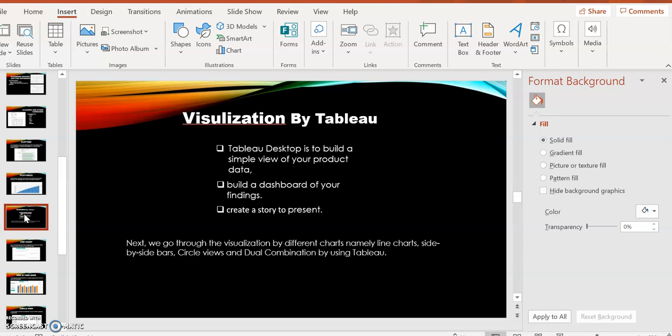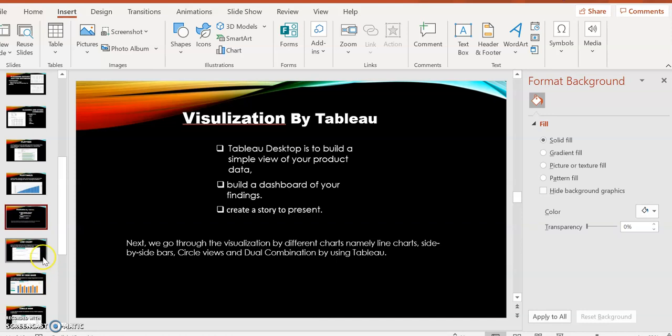And the next is build a dashboard of your findings. So we can build the dashboard in which we show the different kinds of charts. So we can easily analyze the conclusion of our data set and all the things. Create the story to present. Yes, we can create the story. We can compare the columns and rows, and we can analyze the trends of the chart. Everything we can do with Tableau.